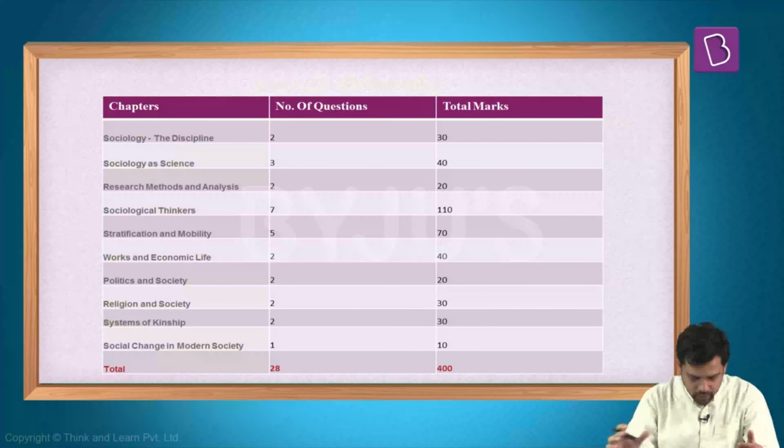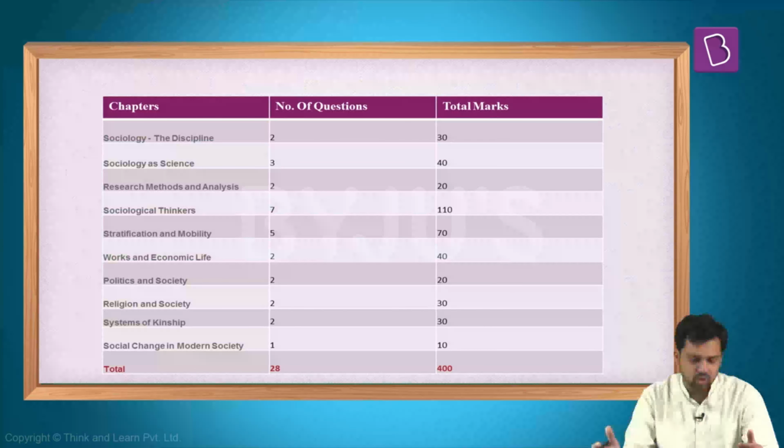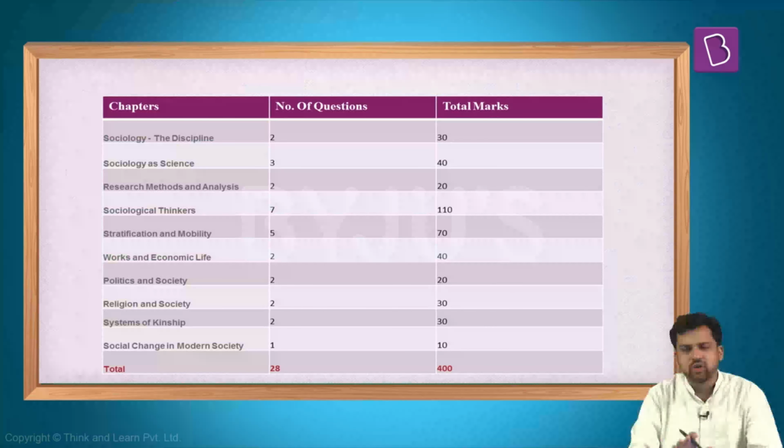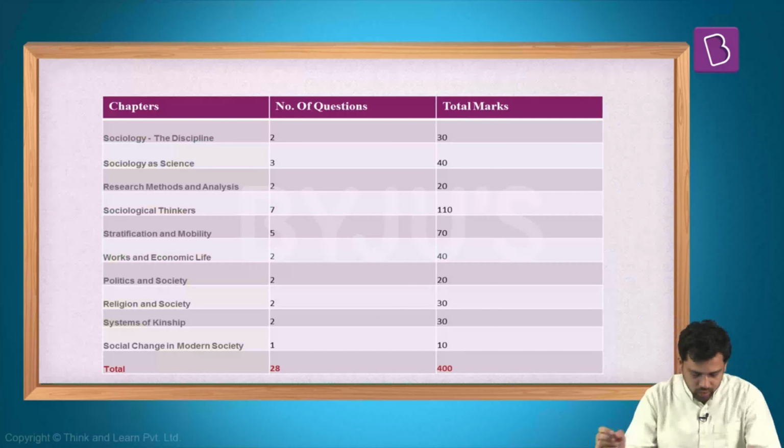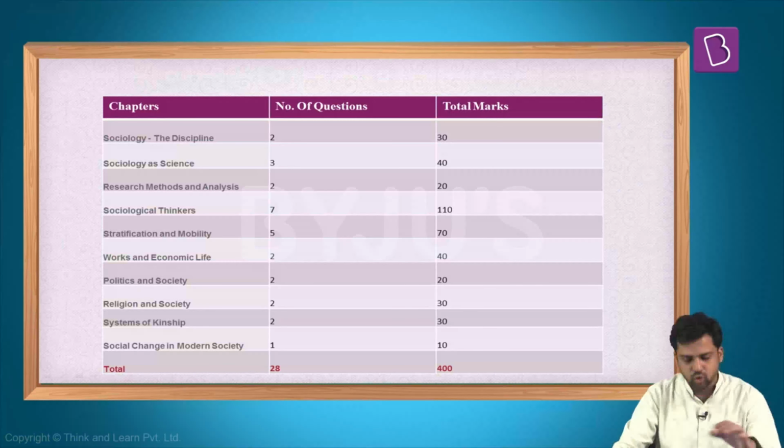So first thing, as you can see on the screen, the entire syllabus of paper 1 is mentioned on the left hand side, and then the total number of questions from which portion and the total number of marks. One thing you might note is that the total number of questions you see here is 28 and the total weightage is 400.